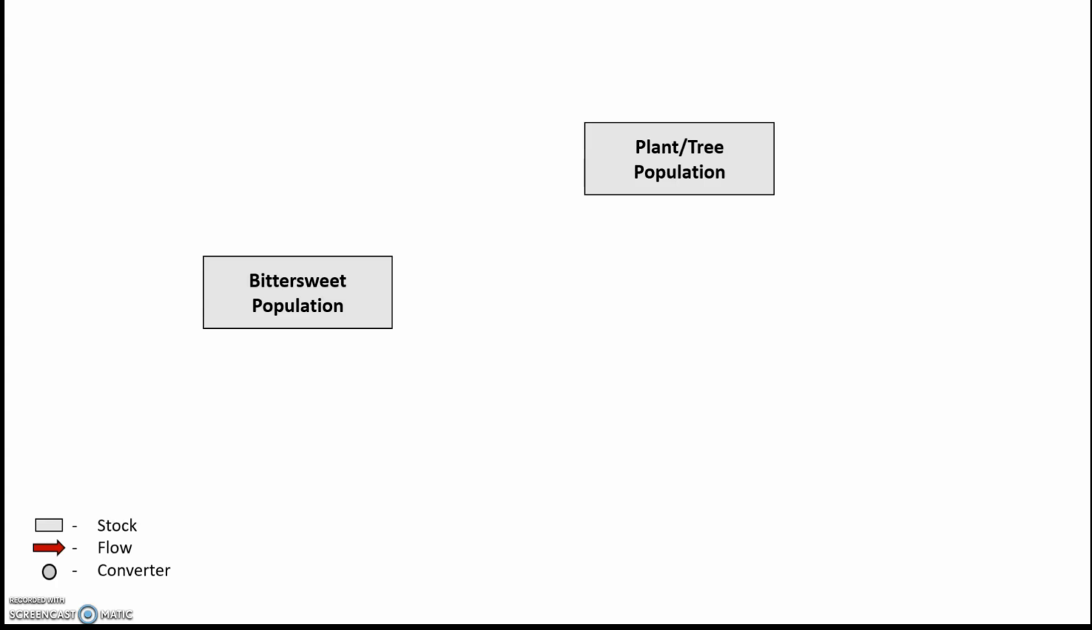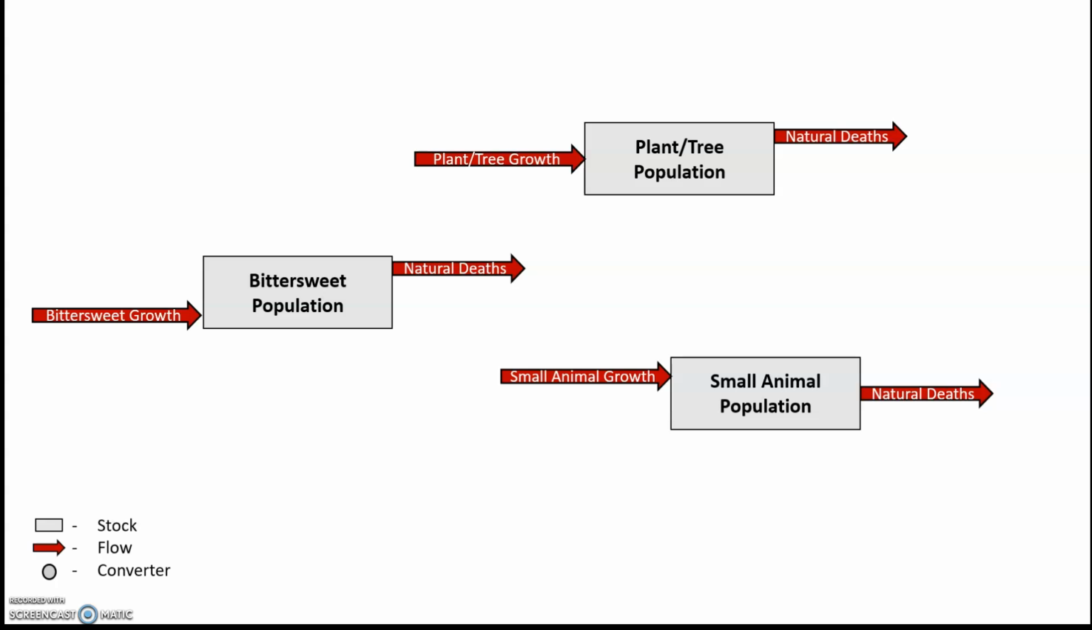Moving on to my system model, I started by listing some relevant stocks. Firstly, the Oriental Bittersweet population, then the population of other plants and trees, and lastly, the population of birds and other small mammals. For the flows in this system, I began by putting the natural growth and death rates for each population. Then I added the import of Oriental Bittersweet to the United States.